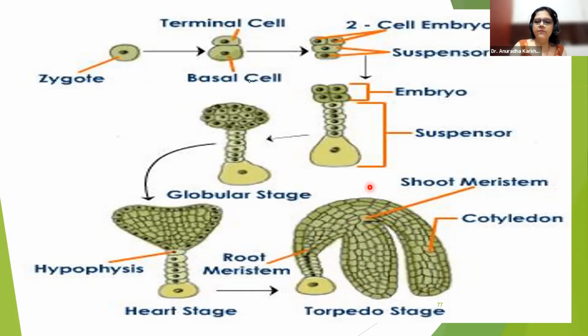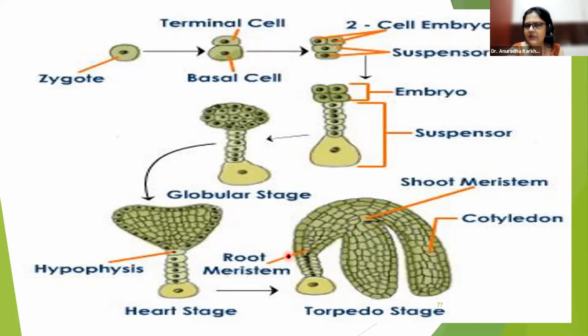Now here they are saying this is the shoot meristem. I hope you all can see this. See, this is the shoot meristem. These are the 2 cotyledons. And here you can see this is the root meristem. So root meristem is going to be your hypophysis, right? And from the root meristem to the shoot meristem, can you see a row of cells over here? Can you see the line where my highlighter is going now? I'm connecting the orange line with the orange line. Can you see? Yes. So this particular line is called the embryonal axis. What do we call it? Embryonal axis. So this is how the torpedo stage or the horseshoe stage looks.